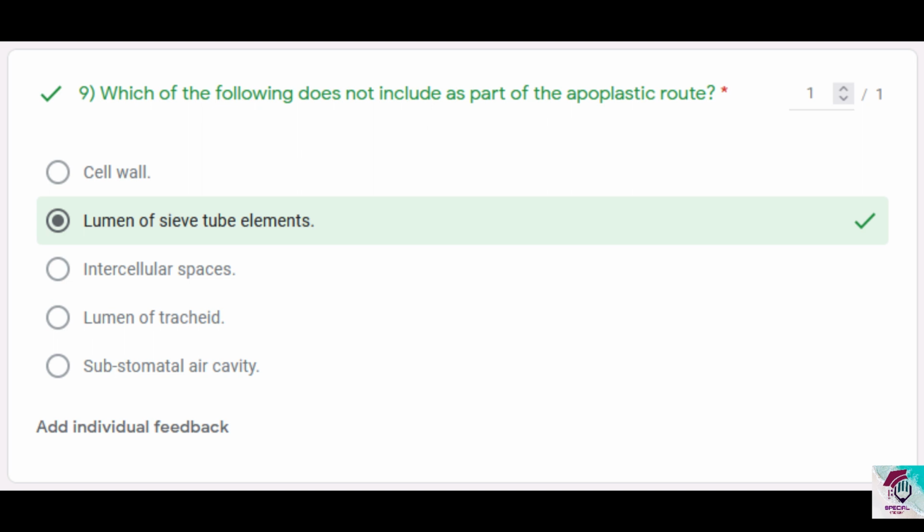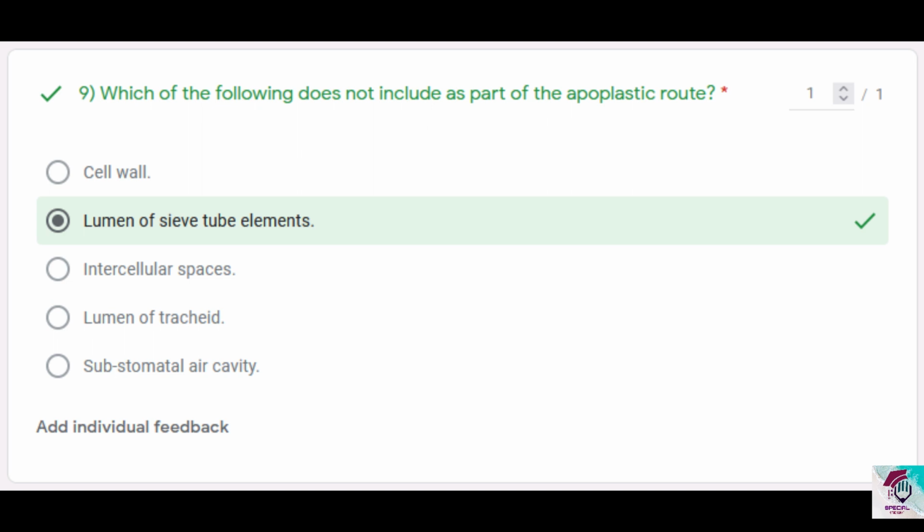So it is also part of the apoplastic route. Intercellular space is correct, cell wall is correct, and also the entire interior of dead cells like tracheids and vessel elements also become part of the apoplastic route. The reason is the dead cells, their protoplast is dead, so that's why you can say it becomes part of the apoplastic route. So option 4, lumen of tracheids, is also correct, while option 2, lumen of sieve tube elements,